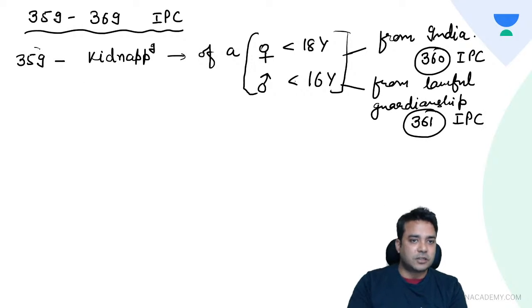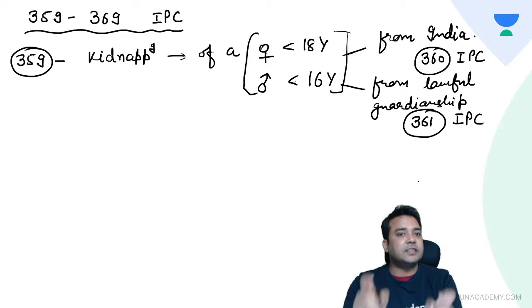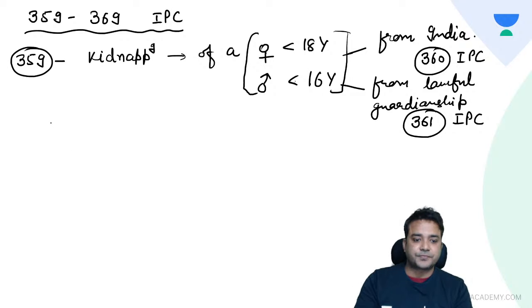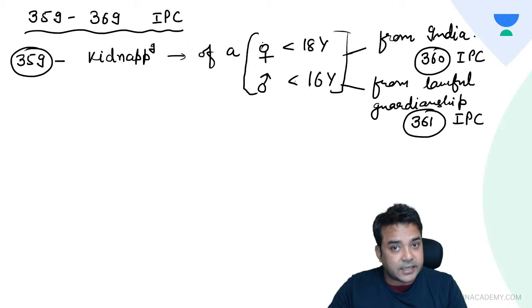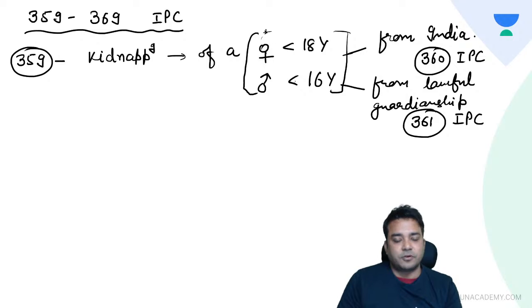So in total, these three IPCs, 359, 360 and 361, define the act of kidnapping. Correct? So here come the ages. Kidnapping is kidnapping of a female less than 18 years old and a male less than 16 years old.